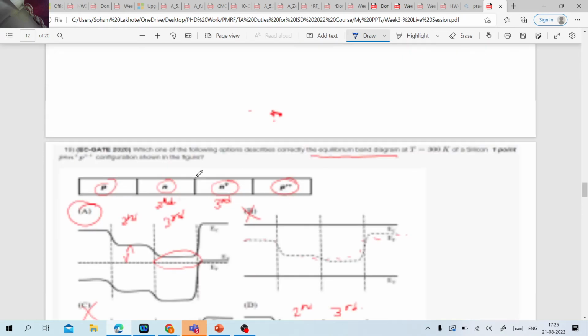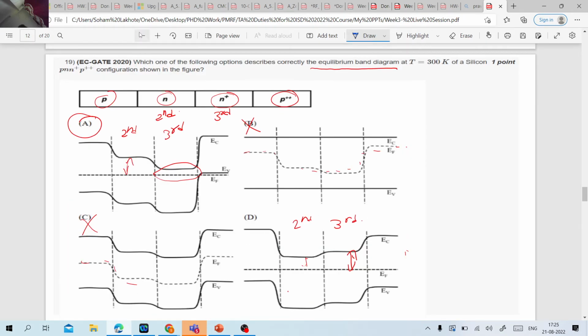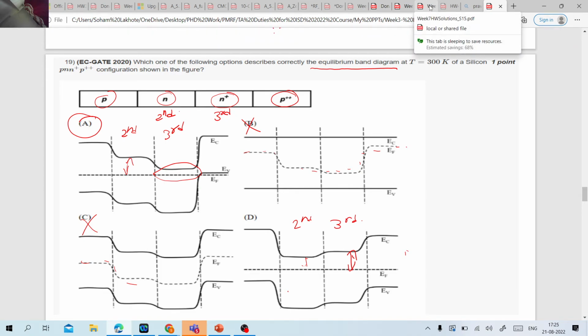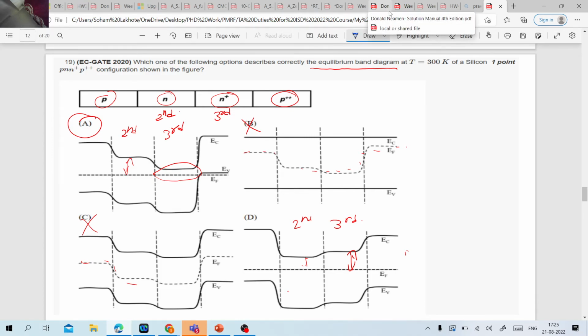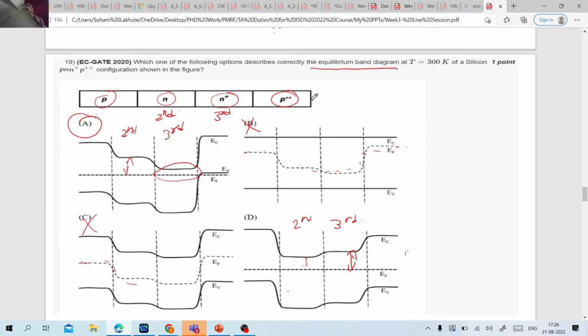Now, so this was a very easy question that has been asked in GATE 2020. What they have mentioned is that you have been given a junction like this, P n n plus P double plus, correct? So you can think of this P double plus as some kind of a metal. So now what you have been asked is, what is the energy band diagram?